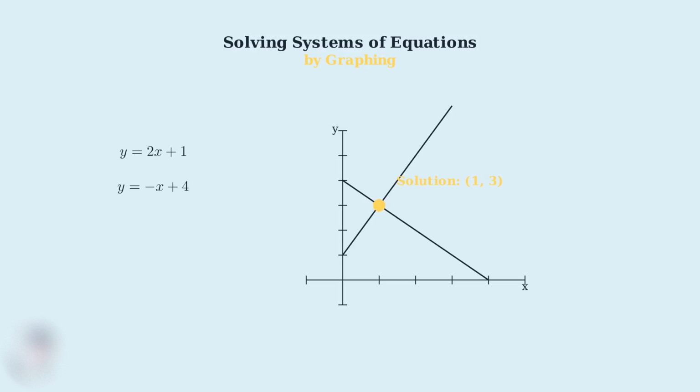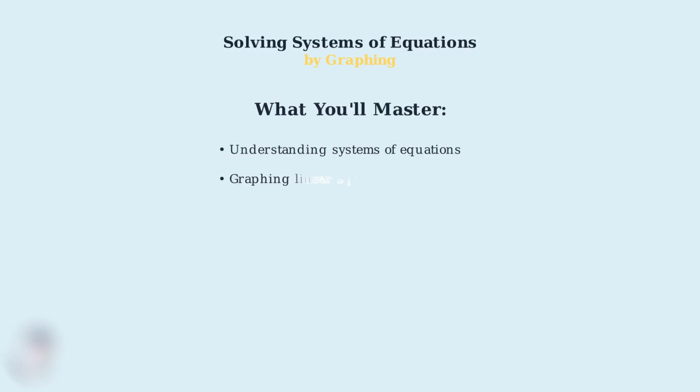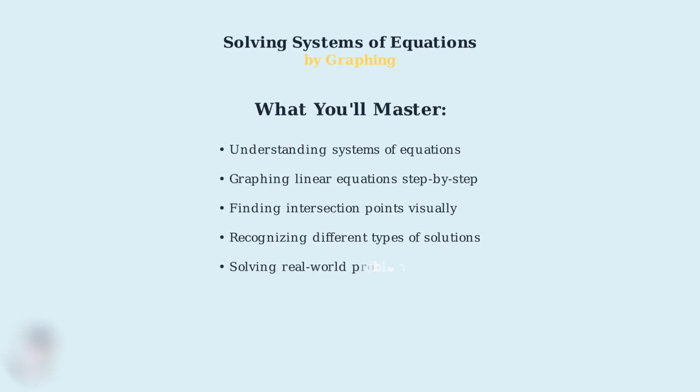This intersection point represents the solution to our system. The coordinates of this point are the x and y values that satisfy both equations simultaneously. This is the power of the graphing method. It shows us the solution visually. Throughout this video series, we'll explore the key concepts behind this method, learn step-by-step techniques for graphing equations, and work through detailed examples. We'll also discover when systems have one solution, no solution, or infinitely many solutions.